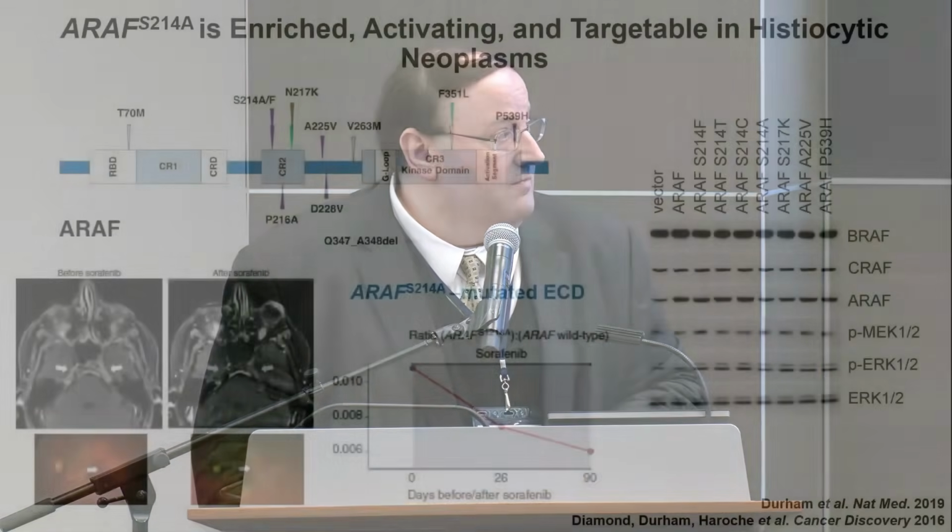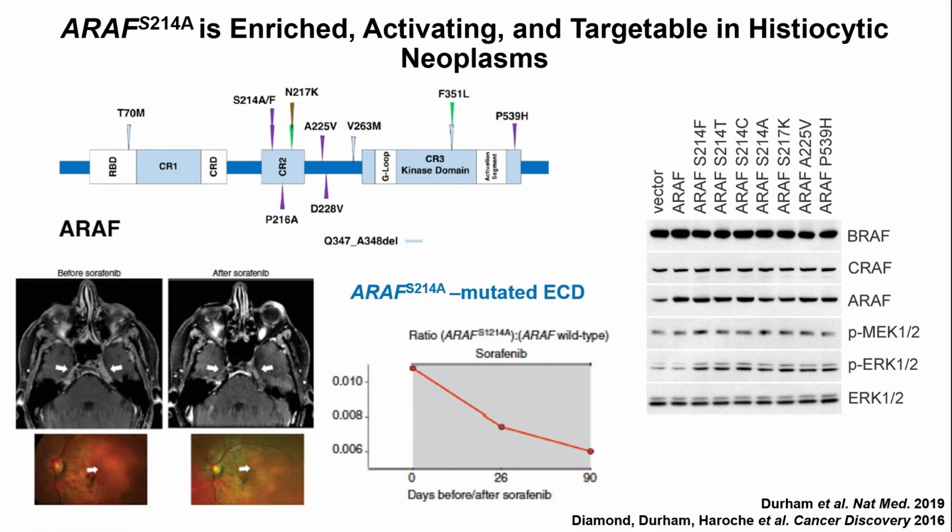At that time we didn't know a lot about the different alterations in ARAF, whether they're activating or not. But the S214A, as well as many of the other alterations across the coding regions of ARAF, show activation of ERK signaling as expected. So we know that they're activating alterations in both bone marrow and the other hematopoietic tissues within human samples, as well as within cell lines.